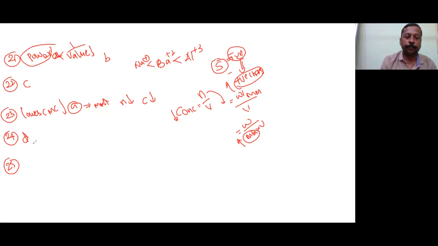Okay. Next, 25th. Spontaneous adsorption of gas on a solid surface is exothermic. Okay, exothermic. Why is it exothermic? Exo or endo, that will be denoted by C option. What is the answer? Answer will be C. Actually, if delta H is there, then you will go for that option only. But that option is not there. That's why you select delta S. Why are you selecting delta S, is it understood? If the first option, delta H decreases, were there, that would be the correct answer. But it is not given. That's why the 25th answer will be C. Is that clear to all of you?